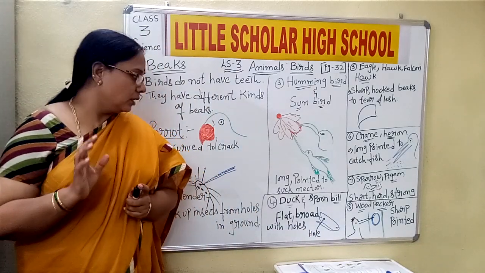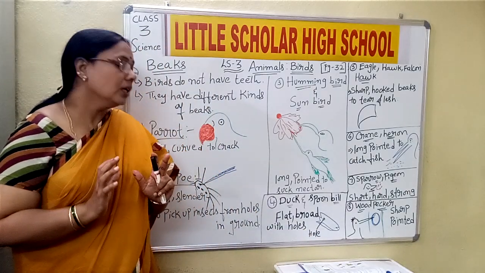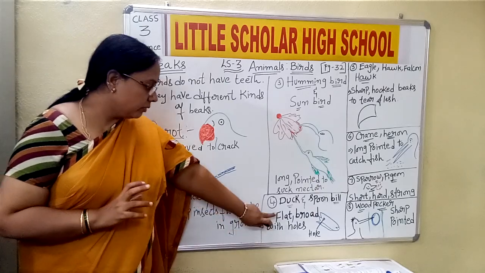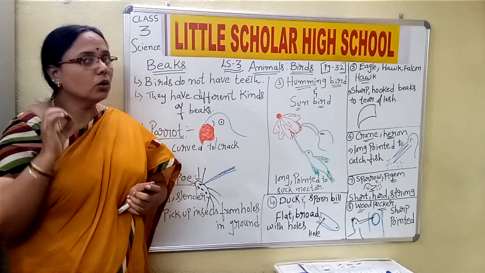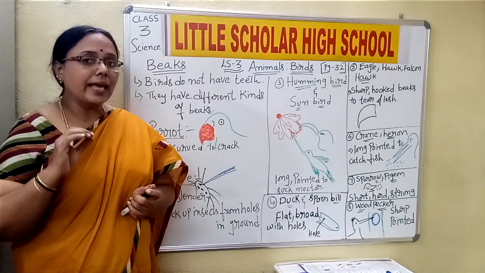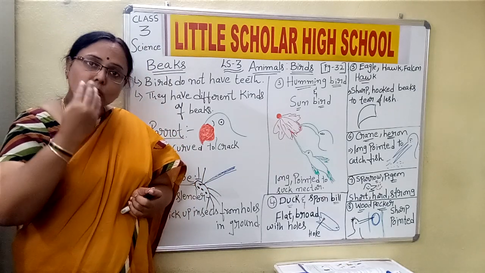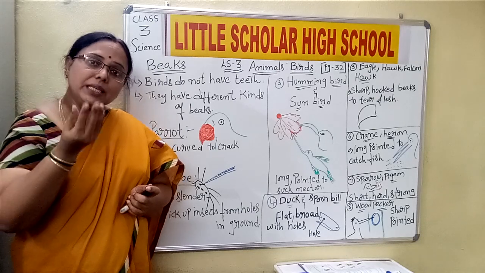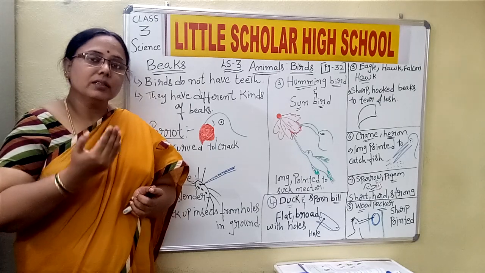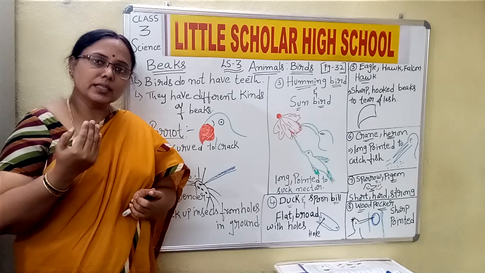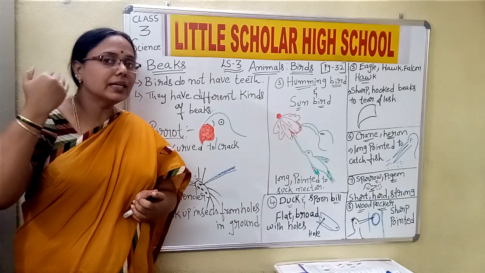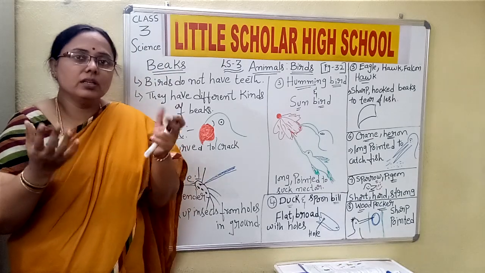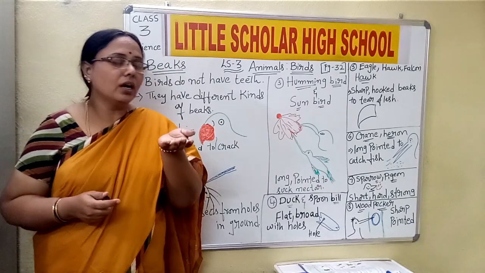See, the duck and the spoonbill are examples which have a beak that is flat and broad in nature, and on that they have holes also. The holes help in removing the water from the mouth, keeping the food inside. The fish or some other water insects will be inside the mouth of the duck, but the water will come out. Like a strainer, you have a tea strainer in your house, yes or no?